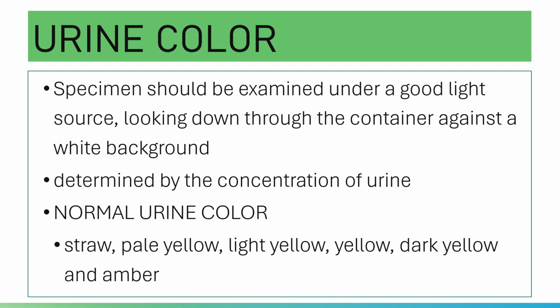At times you need your white lab gown as a background to evaluate the color of the test tube. That is actually a good practice, so we also do that in evaluating the urine color. We need a white background.